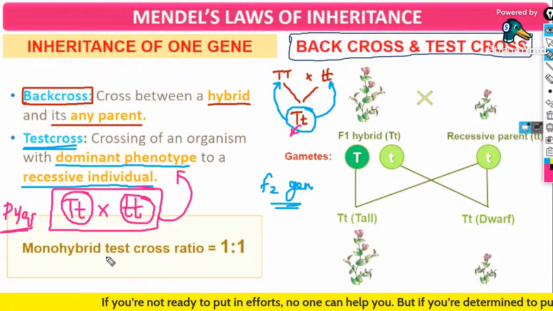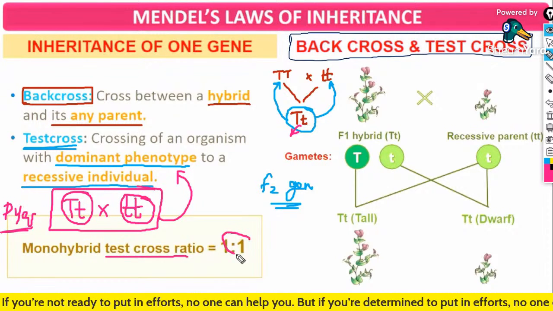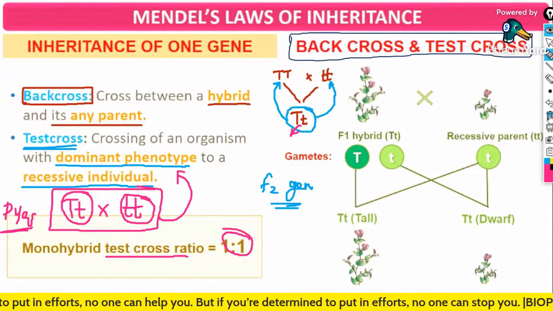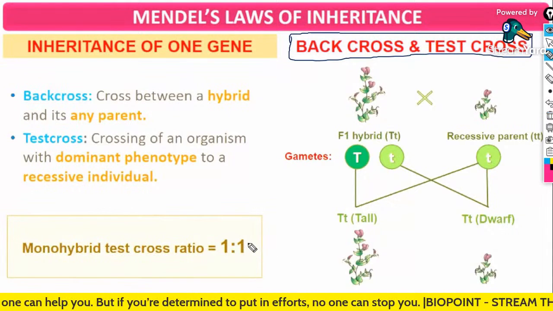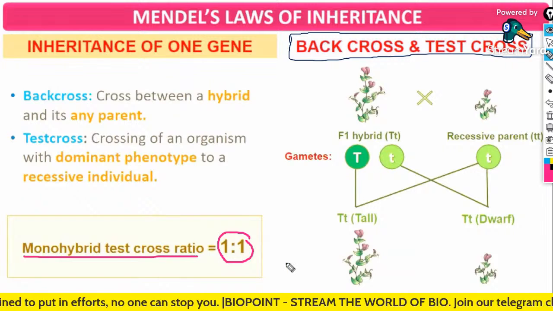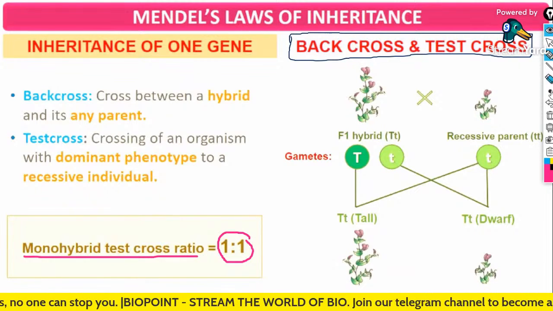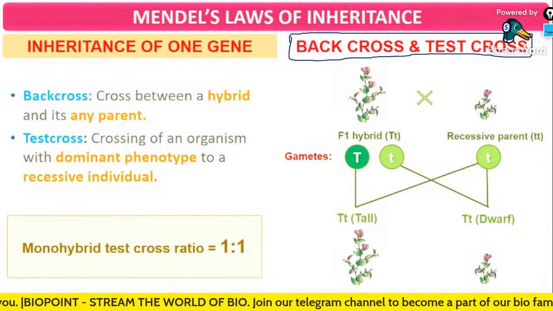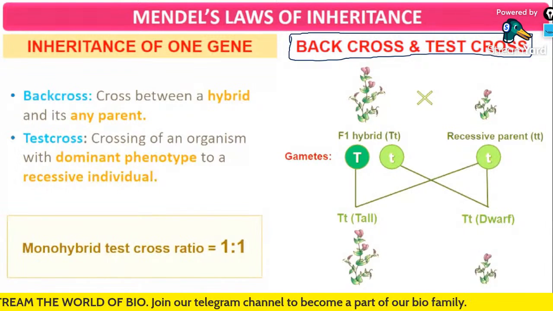So the monohybrid test cross ratio is 1:1. Whenever you see an option like this in the question, that is 1:1, then you have to definitely go for the option monohybrid test cross ratio. Dihybrid test cross ratio is something different.